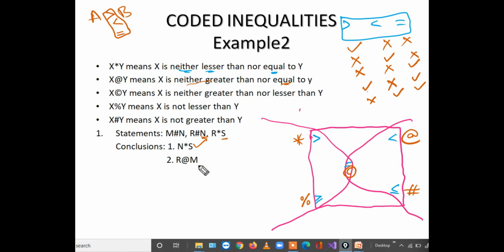Second, R to M. So here is R, here is M. What is the common element? N is the common element. R to N, then N to M. R to N is hash, but N to M is hash in the reverse order. So we cannot combine hash with its reverse. That's why it is not follows because of no combination, whatever may be the symbol. Okay. Yeah. Second example. Second question.